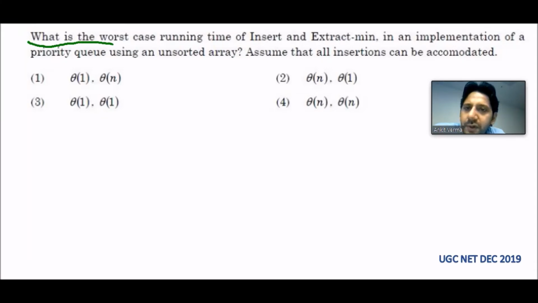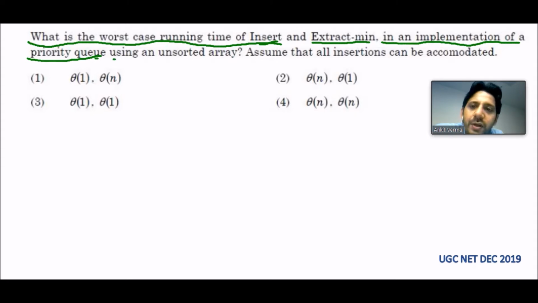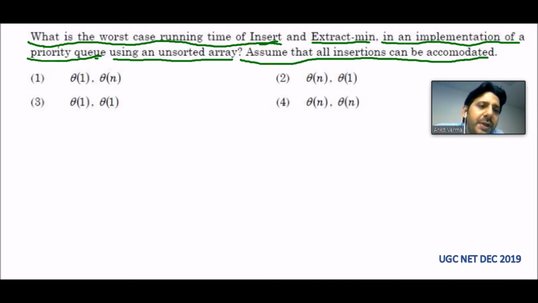What is the worst case running time of insert and extract min? This question is asking what is the worst case running time for the insertion and the extract min in an implementation of a priority queue. They are asking about the queue using an unsorted array, meaning the array given is unsorted. Assume that all insertions can be accommodated, meaning there is no restriction of memory, and these are the options which they are giving us.